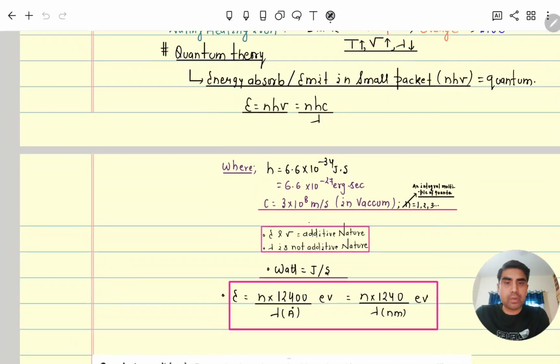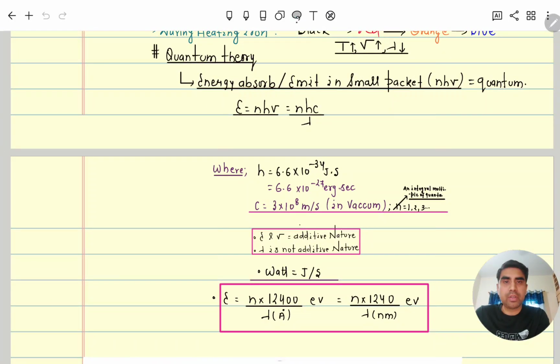So the energy of a photon is equal to nh nu or nhc by lambda. n is 1, 2, 3, an integer, meaning photons are quantized, it will not be fractional. h is the Planck's constant, 6.6 into 10 to the power minus 34 joule second, or 6.6 into 10 to the power minus 27 erg second. c is the speed of light in vacuum, 3 into 10 to the power 8 meter per second, and n is an integer.